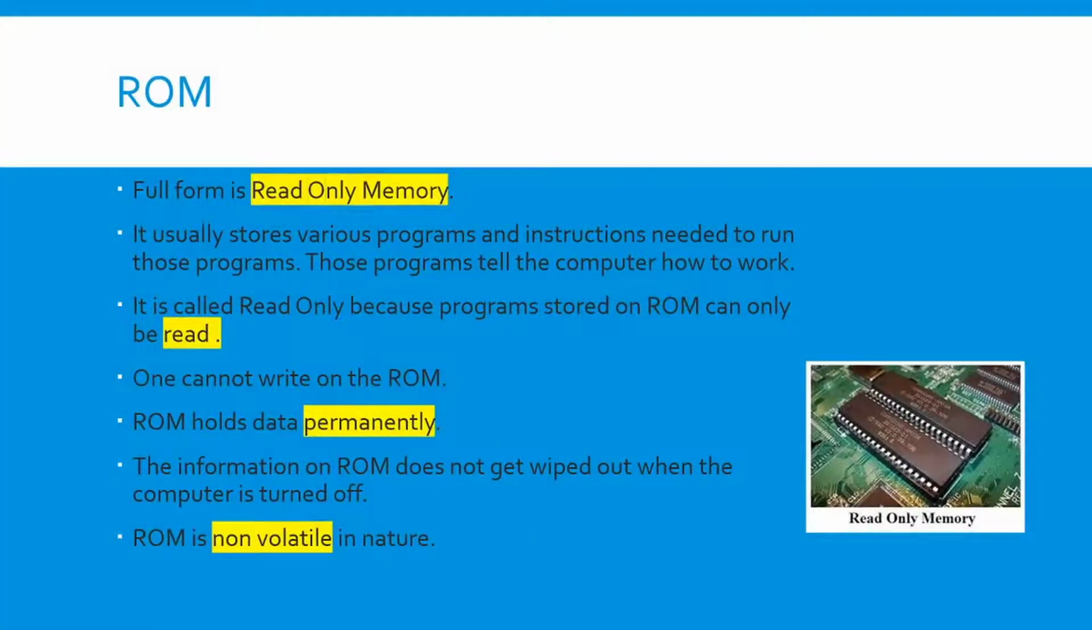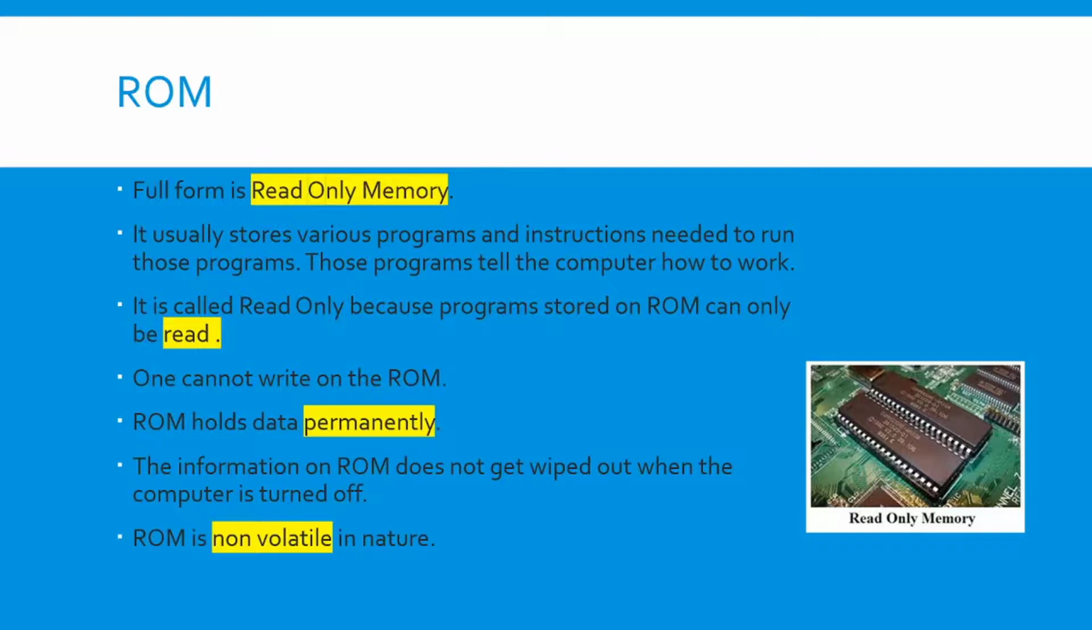Coming to ROM, the full form of ROM is read only memory. It is called read only because the program stored on ROM can only be read. We can't write on the ROM. ROM holds data permanently, which means we can't change the data in it. So it is called a permanent memory. This memory is used in the startup process, that is, while booting.